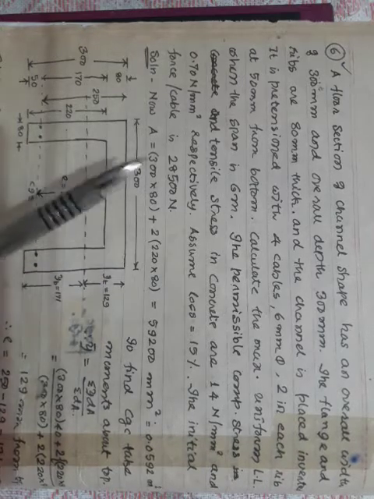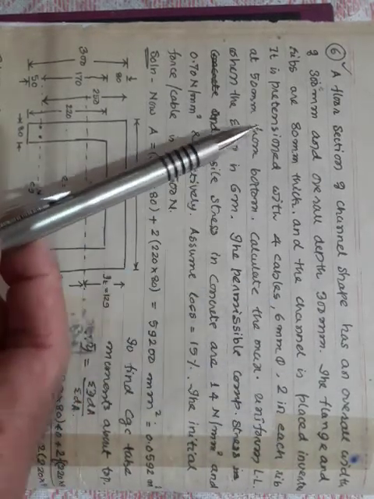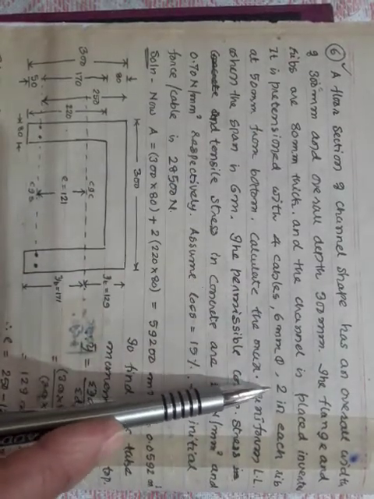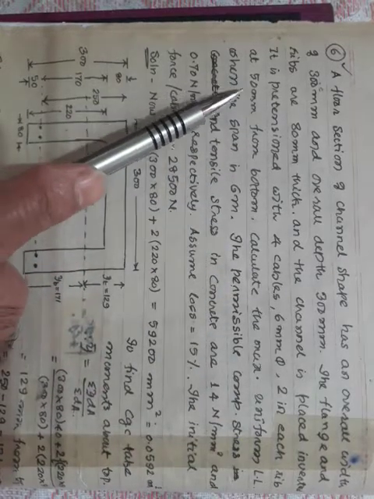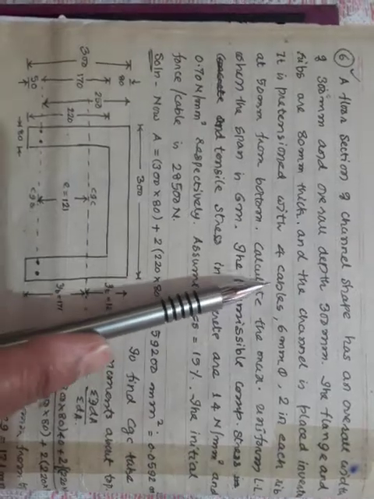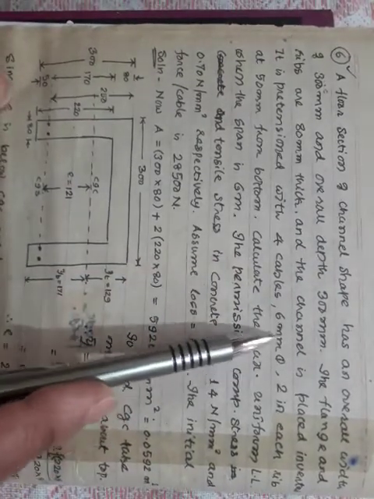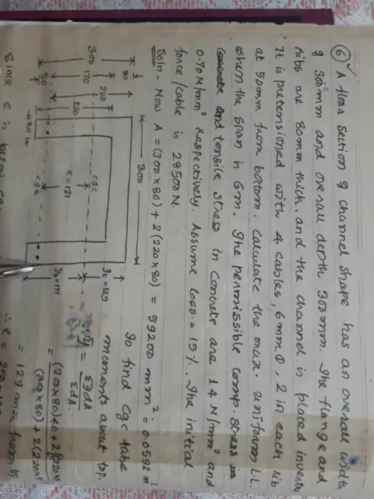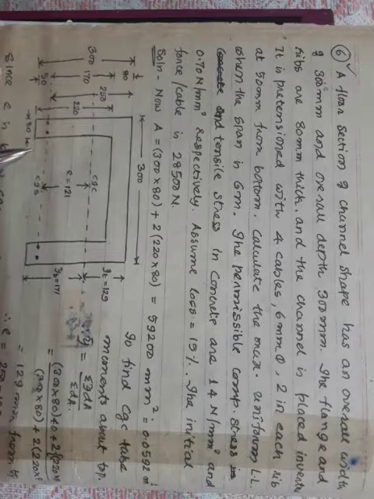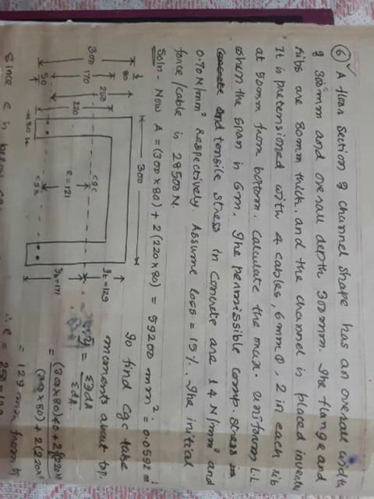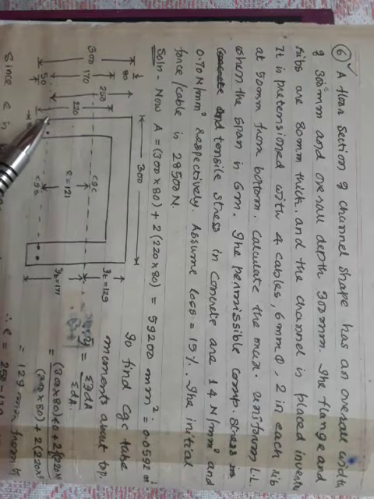It is pre-stressed with 4 cables of 6 mm 5, 2 in each rib at 50 mm from the bottom. He has kept 4 cables, which contain 6 mm 5. 4 cables means 1, 2, 3, 4, and 2 in each rib, 1, 2, 1, 2. They are 50 mm from the bottom. This distance from the bottom is 50 mm.